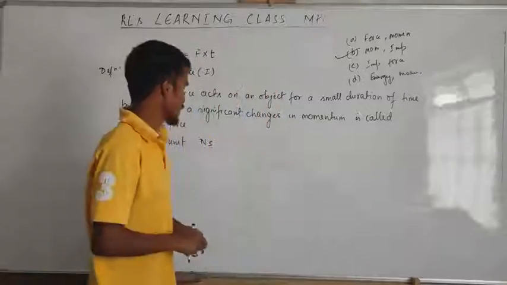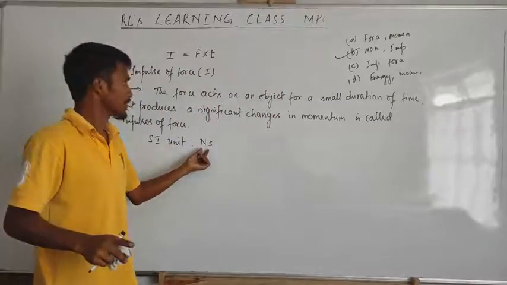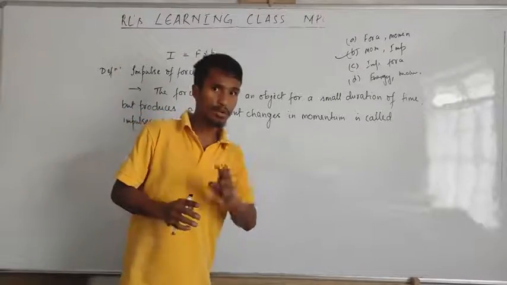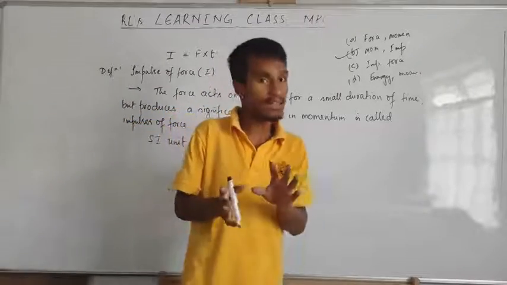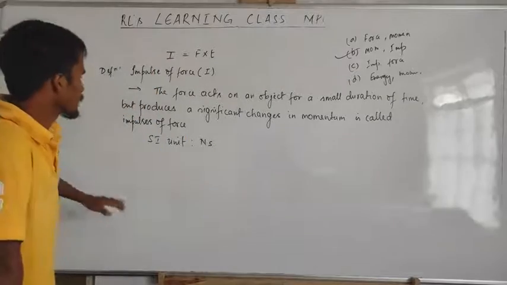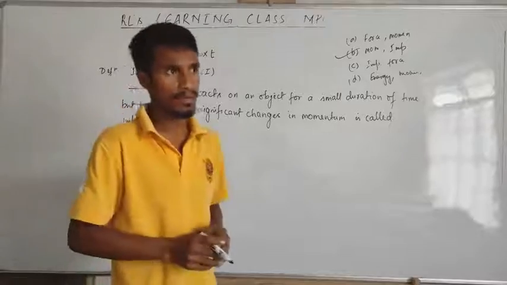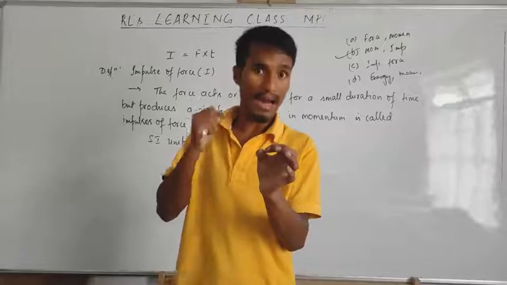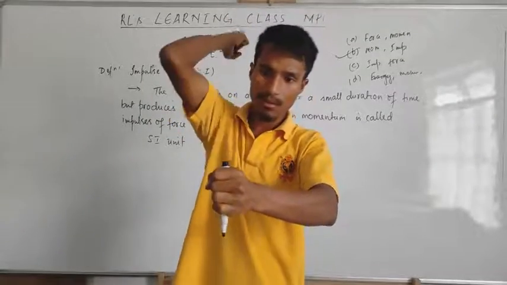Momentum and impulse. Because in momentum also we saw Newton second, and here also we got Newton second. Then impulse and momentum are the same, the same in nature also. But here, force into time. But remember, when you hit a nail with a hammer, let's say this is a nail and this is a hammer, you hit it like this.